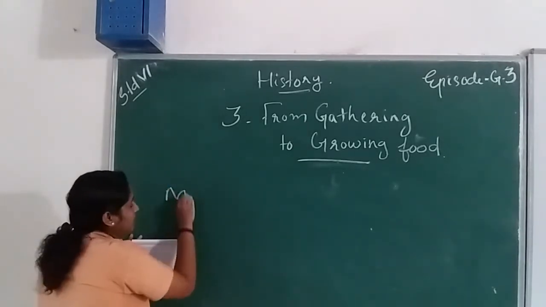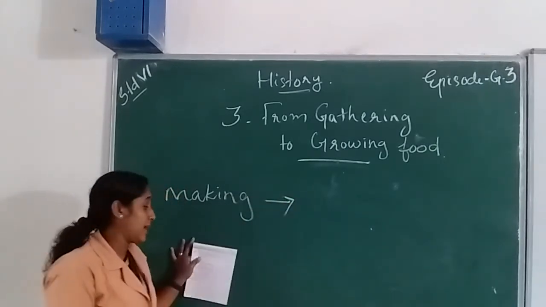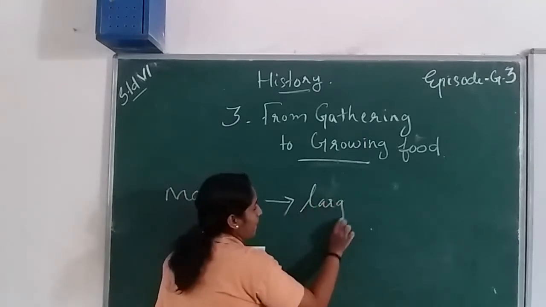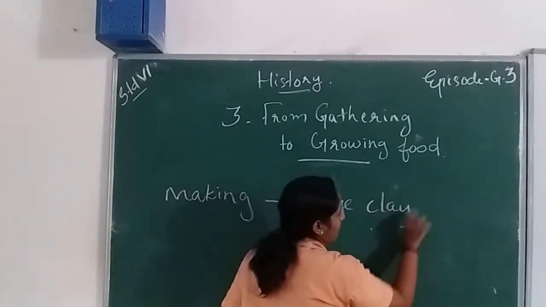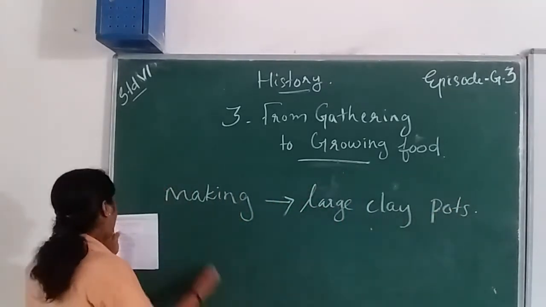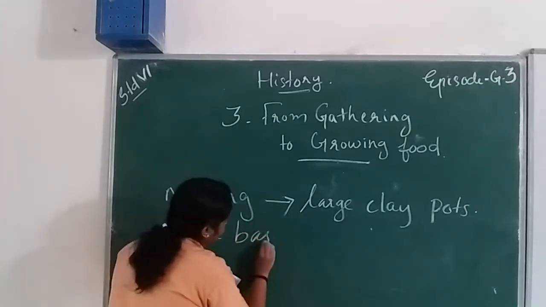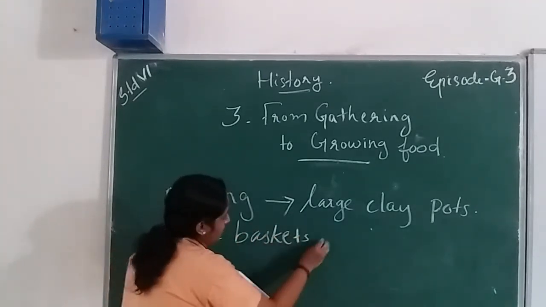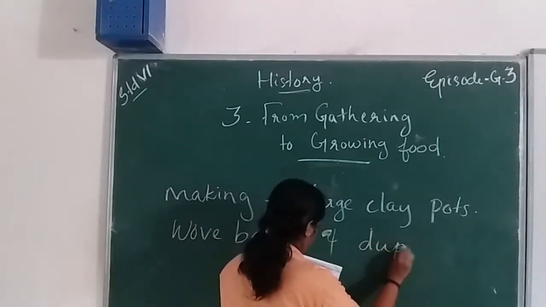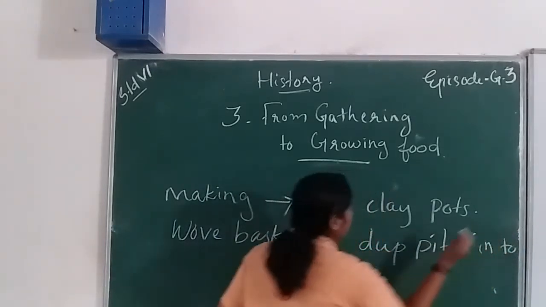They were making large clay pots, wood baskets, and dug pits into the ground.